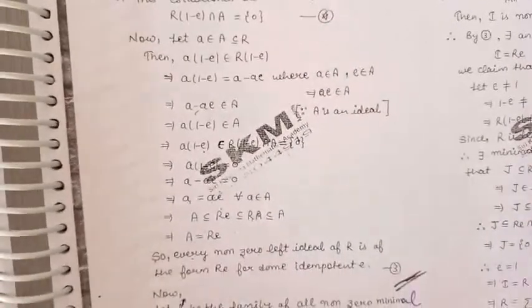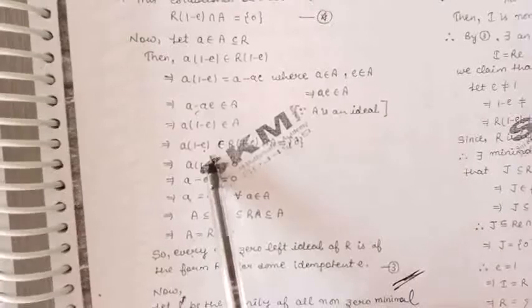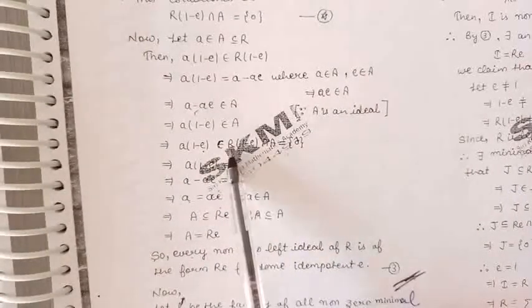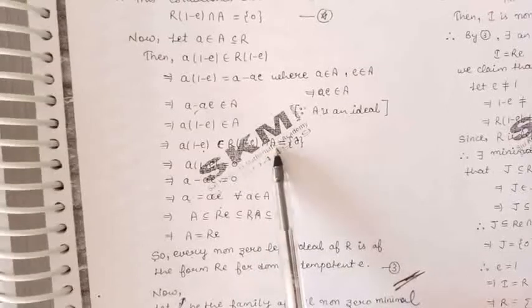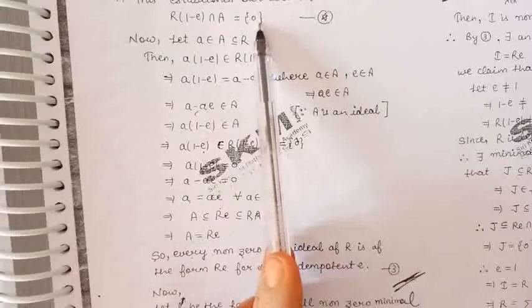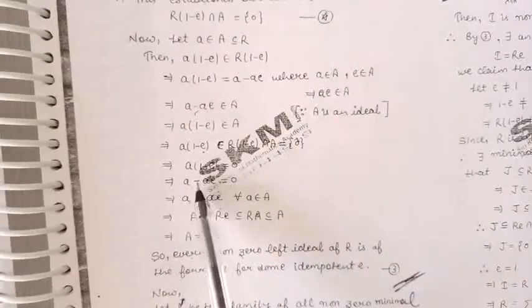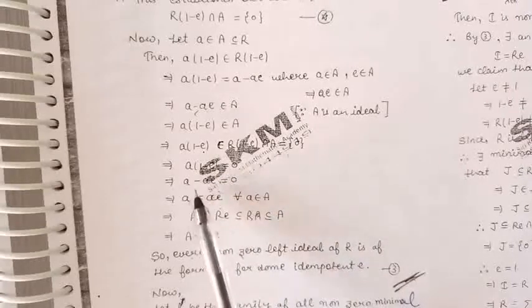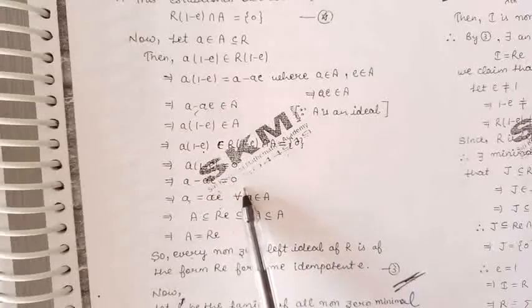So the element a into 1 minus E belongs to the intersection of R into 1 minus E and A. But we have proved this intersection to be 0. So we can say that the element a into 1 minus E is 0. It means a minus aE is 0.